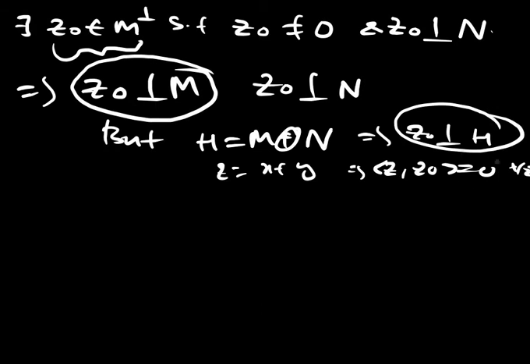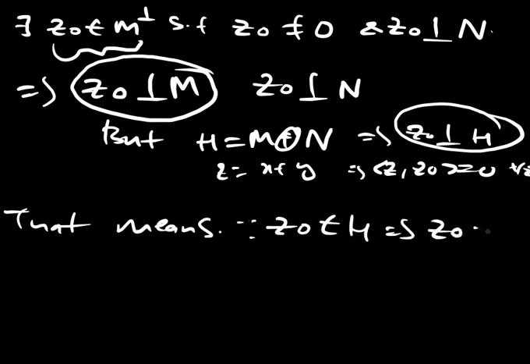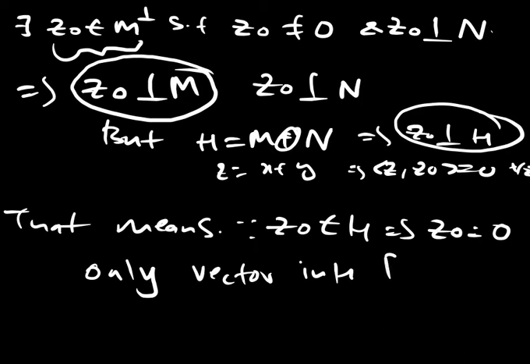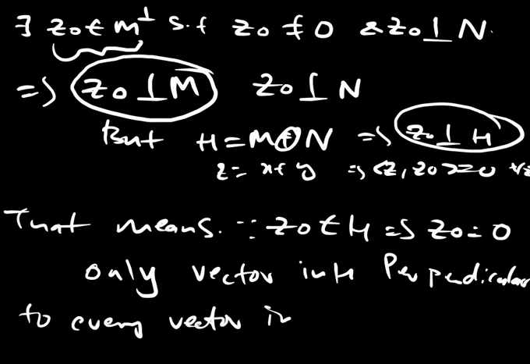Z0 is perpendicular to H, that means what? That means that Z0 has to be 0. Since Z0 belongs to H, that implies that Z0 is the 0 vector, the only vector in H perpendicular to every vector in H is the 0 vector.